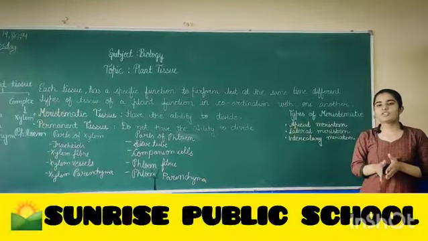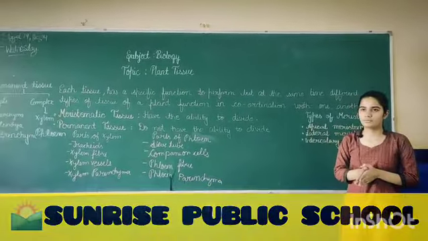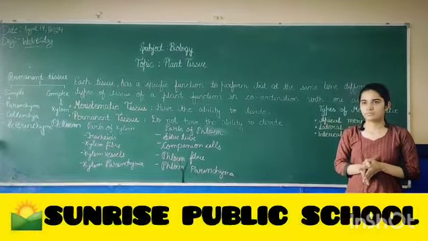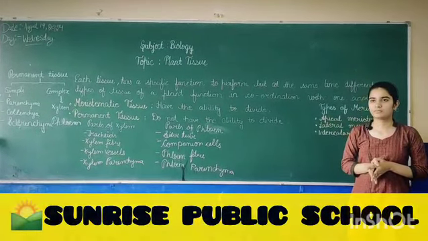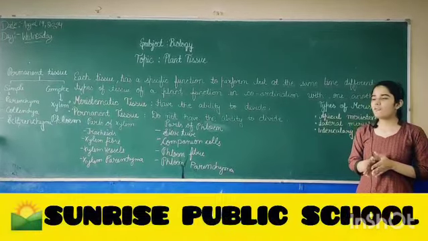Bhumika, tell me the definition of intercalary meristematic tissue. It is a type of meristematic tissue which have the nodes above it and nodules below it. Right answer, please clap for Bhumika.